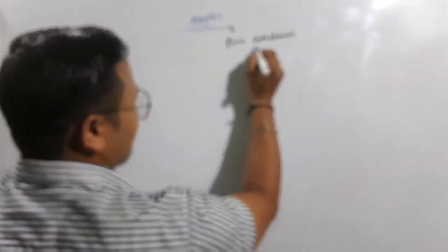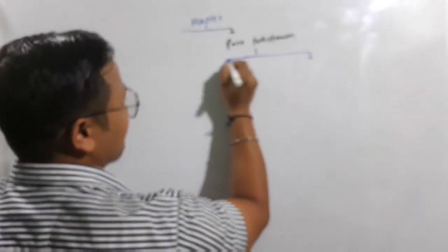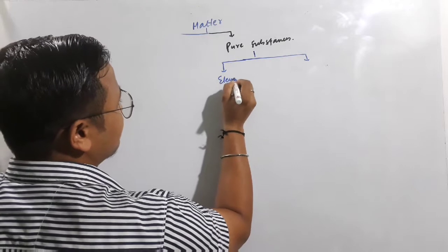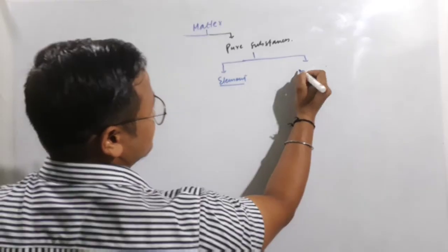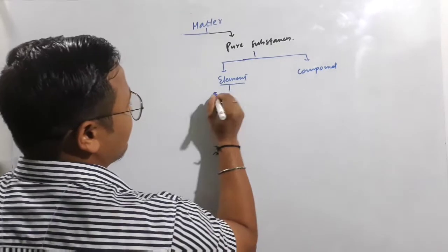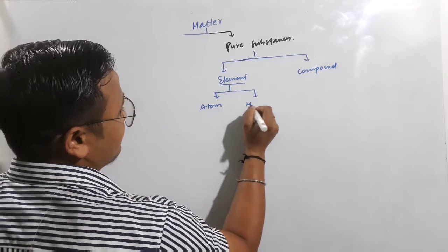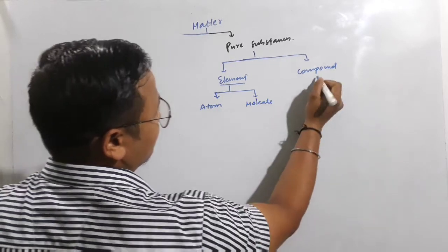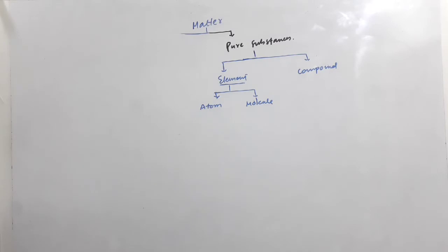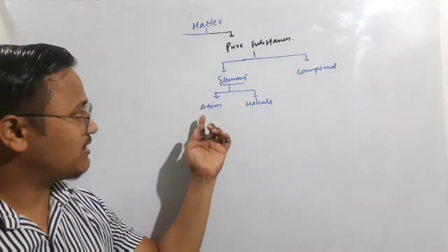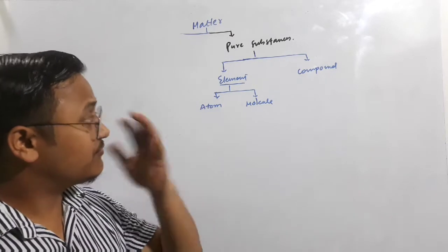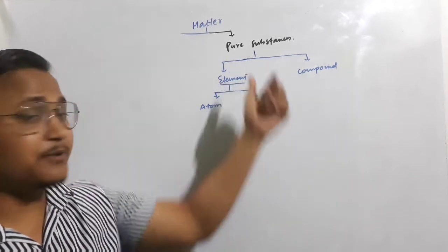Now again, these pure substances can be classified into two categories: as an element and as a compound. When we talk about an element, it comes in terms of atom and in terms of molecule. Now let's examine whether atom and molecule are pure or not.